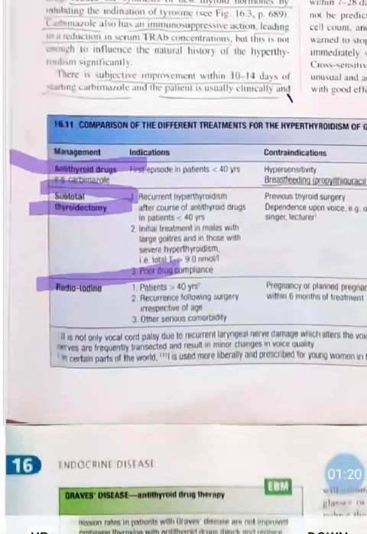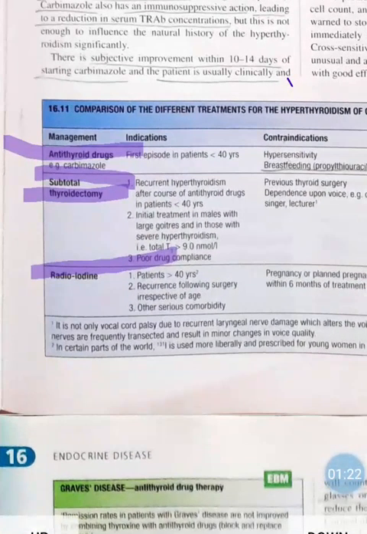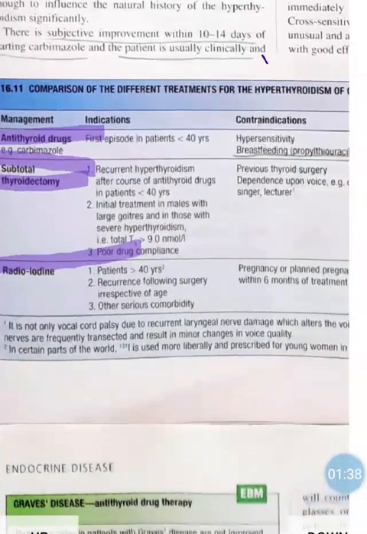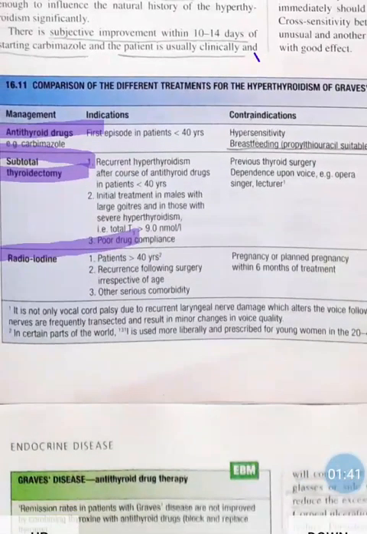So indications for antithyroid drugs: first episode in patients less than 40 years. So if there is only one episode of Graves disease, or first episode, and if the patient's age is less than 40 years, then we will give antithyroid drugs like carbimazole. So indication is first episode in patients less than 40 years.